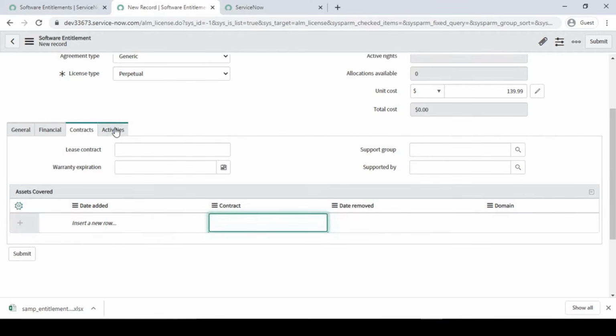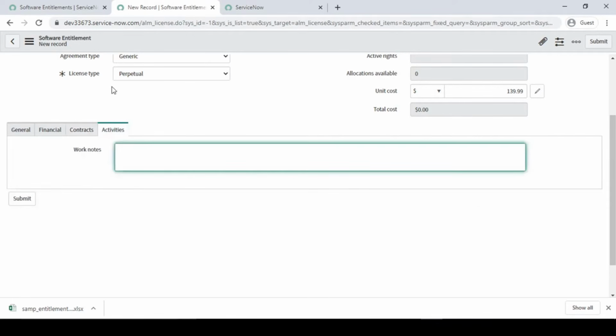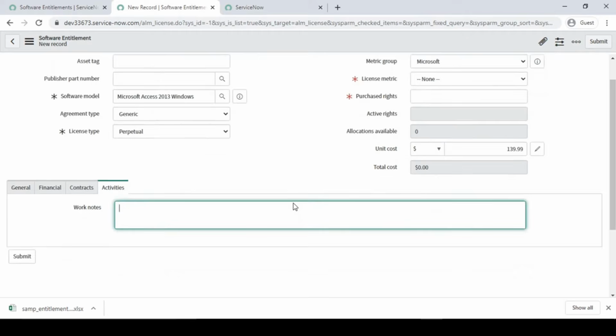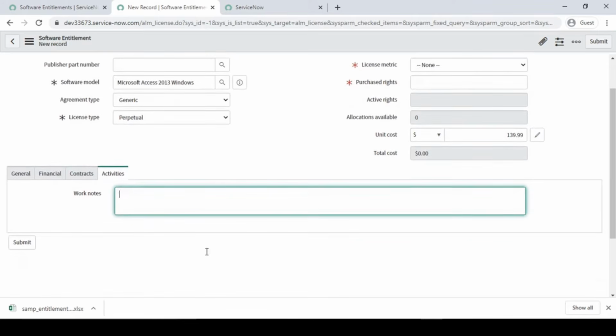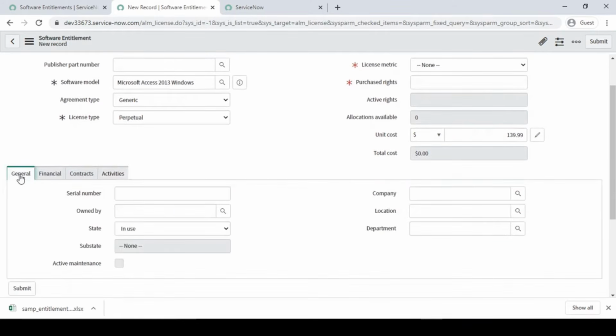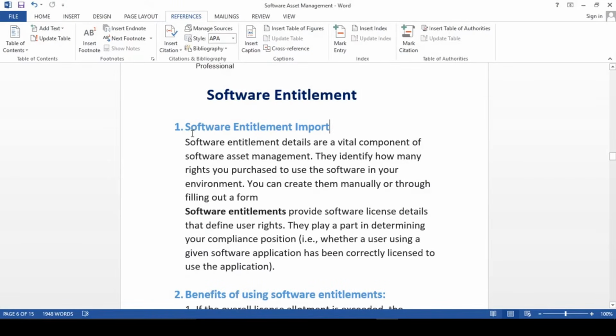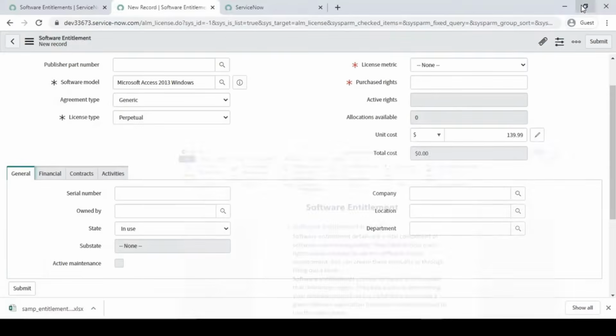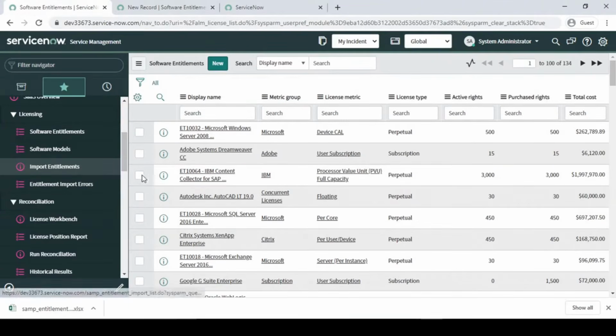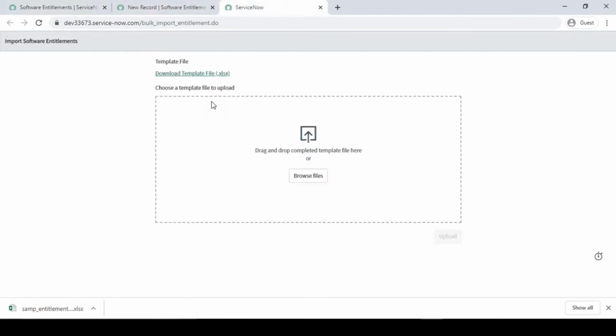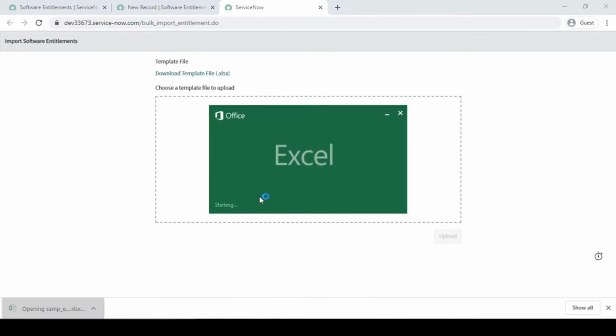Fine. Activities: work notes about what activity you are doing. As with incident management, we have activities, so whatever details you provide will get captured in your activity section. Fine, let's move on. Software import, guys: I was talking about the software import over here. Entitlement import: you just import it here. Fine, it got downloaded. Let me open it.